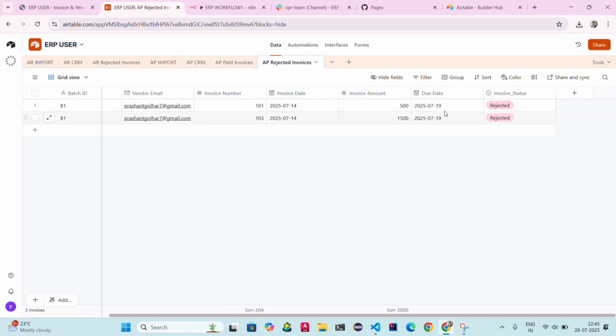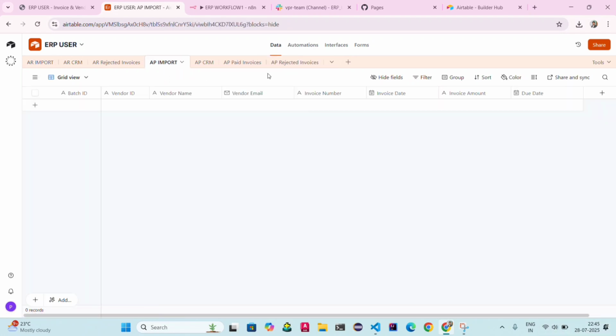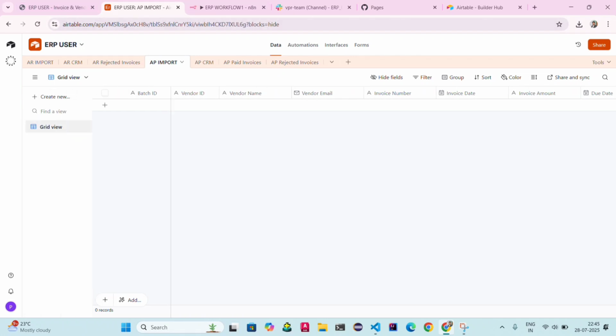Okay, the invoice due date is 19 July 2025 and today's date is 28th of July 2025. You can see here, that's why those 2 invoices are rejected, because more probably those 2 invoices are paid or bounced back.